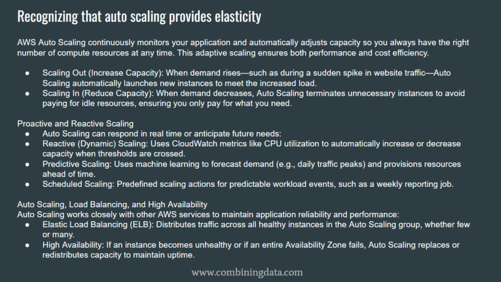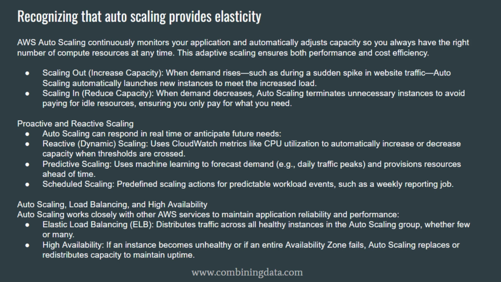Reactive, predictive, and scheduled scaling. AWS Auto Scaling supports multiple scaling approaches. Reactive, dynamic scaling responds in real time to metrics such as CPU utilization, request count, network traffic. Example: if CPU exceeds 70%, auto-scaling adds instances. Predictive scaling uses machine learning to forecast demand.